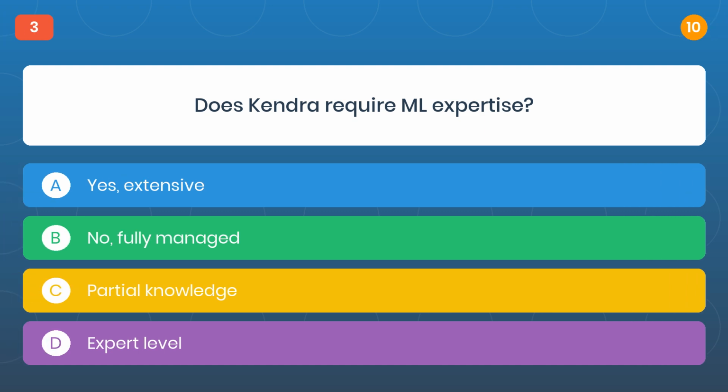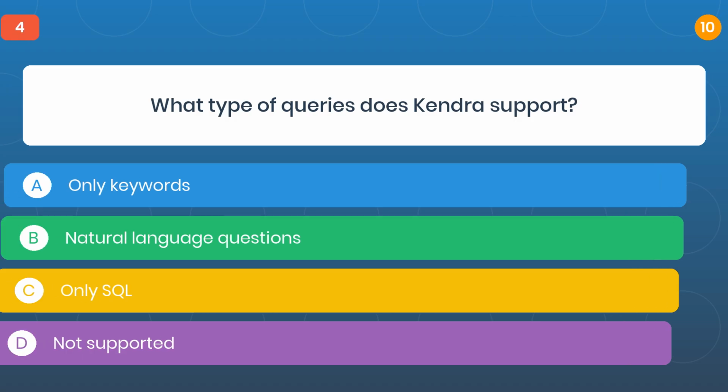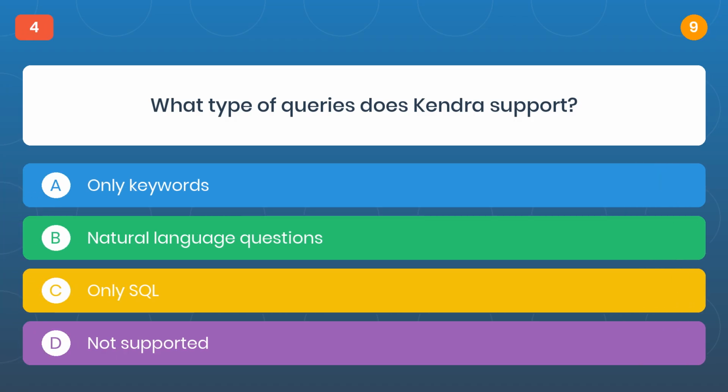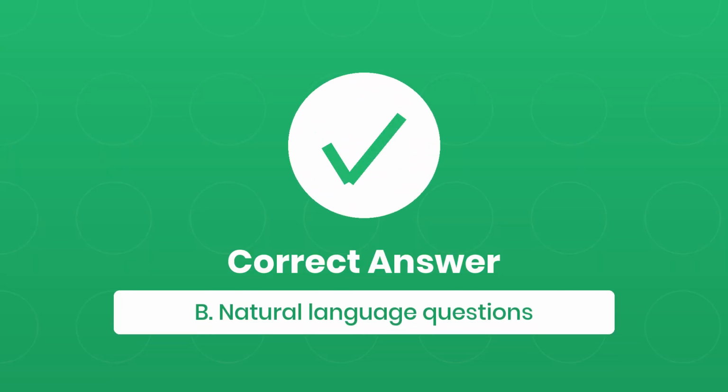Question 3. Does Kendra require ML expertise? The correct answer is B. No, fully managed. Question 4. What type of queries does Kendra support? The correct answer is B. Natural language questions.